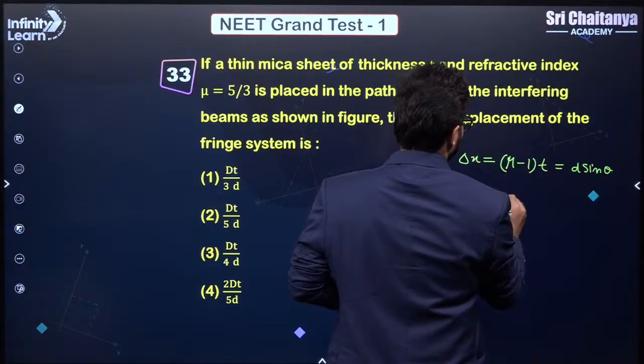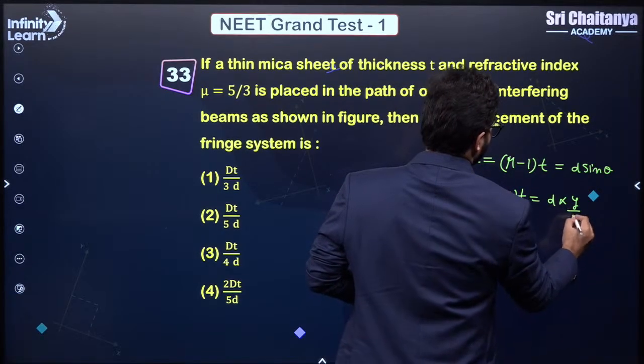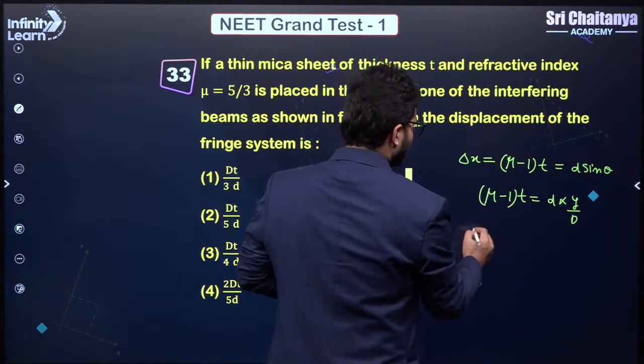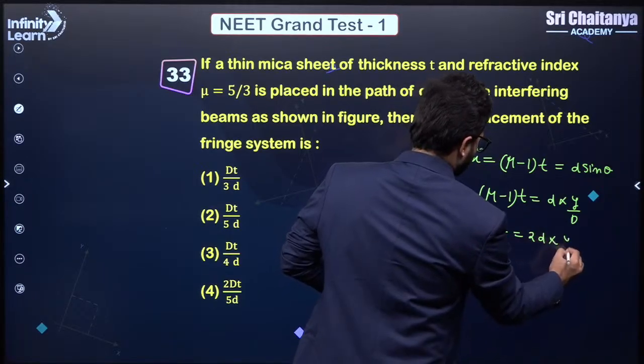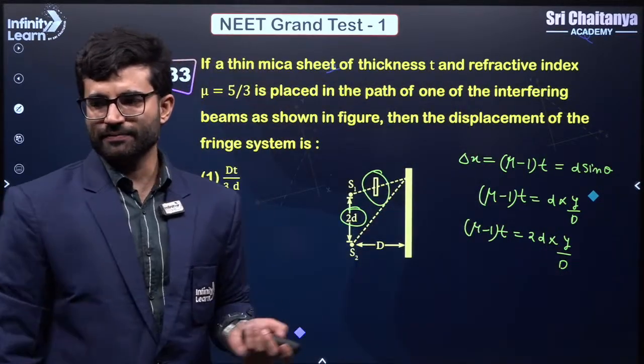So basically you calculate (mu minus 1) times t is equal to d times small y by capital D. In this case, small d is nothing but twice of d. Do remember this. So (mu minus 1) into t is equal to twice of d into y by capital D. From here you calculate the value of y, right?